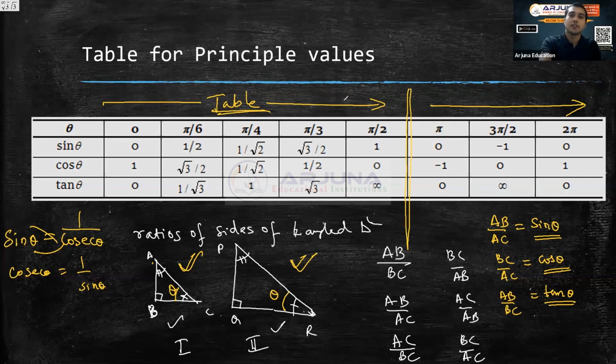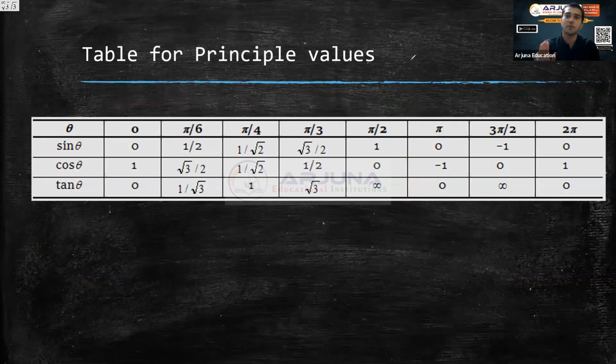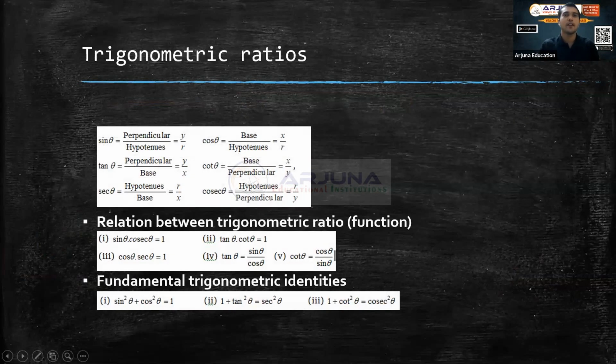So this table I expect you to remember by tomorrow. Everybody should remember. I hope you have already learned it by heart. Then you have the trigonometric ratios. So sin theta equal to perpendicular by hypotenuse. This perpendicular is also called opposite by hypotenuse. Base is also called adjacent. So base is equivalent to adjacent, perpendicular is equivalent to opposite, hypotenuse is hypotenuse. And then the relation between them: sin theta into cosec theta is 1, cos theta into secant theta is 1, tan theta into cot theta equal to 1, and the ratios, sin by cos.